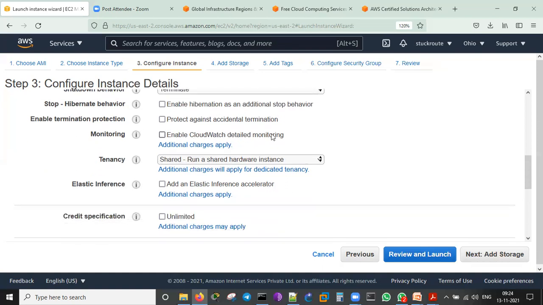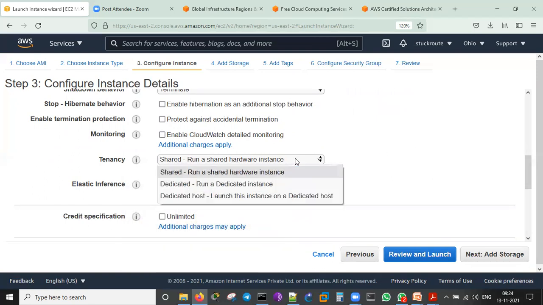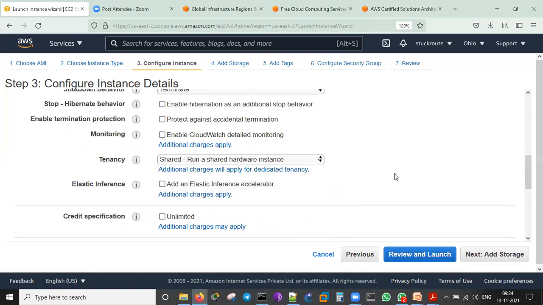Monitoring, we can activate CloudWatch. Now we are not doing it. Tenancy, it is a shared one. I can use dedicated or dedicated host. Dedicated means billing starts, so let me keep it as shared only.